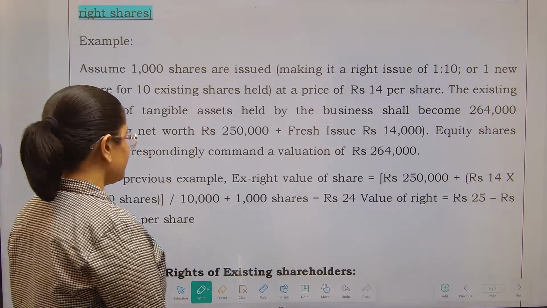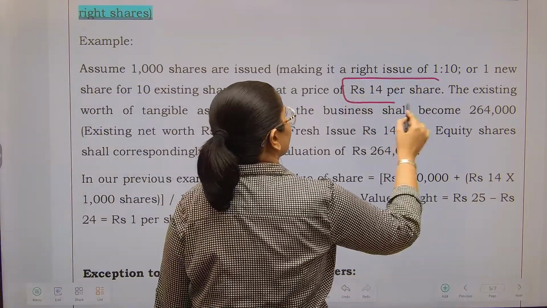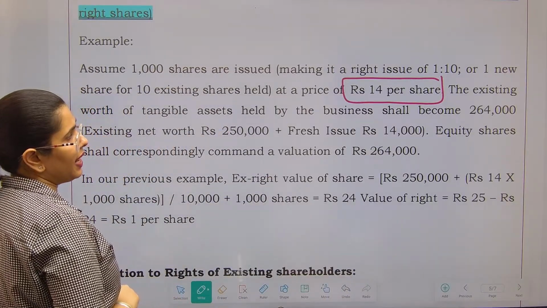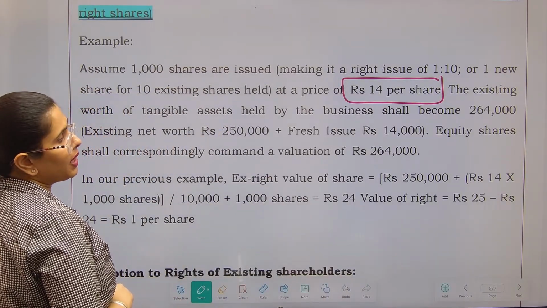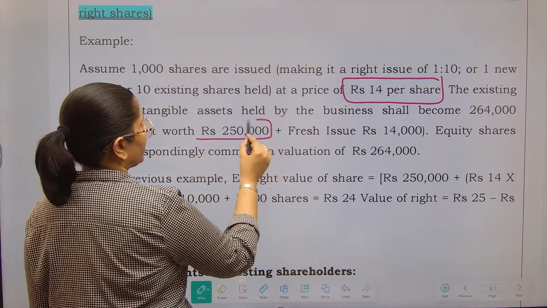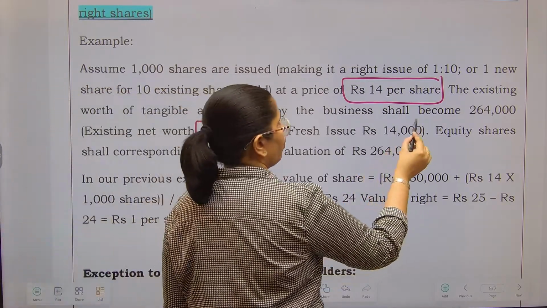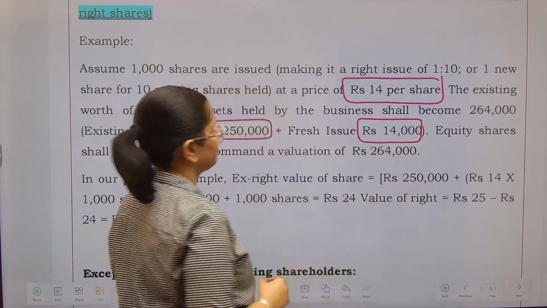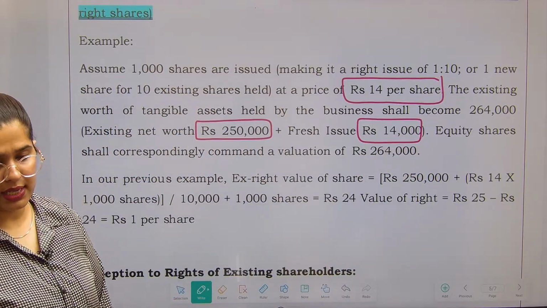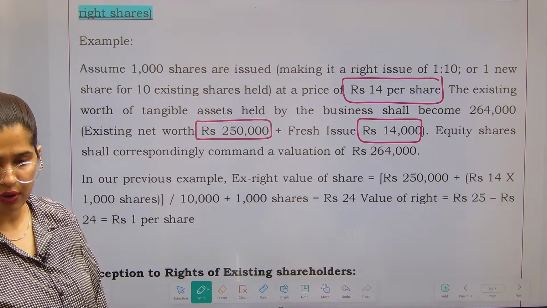Now, what is the price? 14 per share. The existing worth of the tangible assets held by the business shall become 2,64,000. Existing net worth is 2,50,000. Fresh issue 14,000. ठीक है, 2,50,000 plus 14,000, your tangible assets are going to become 2,64,000.